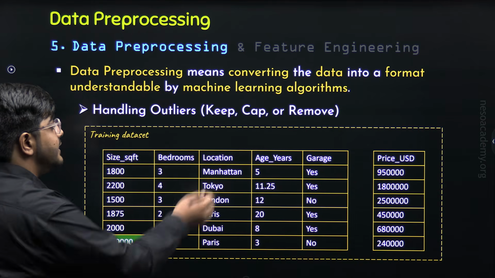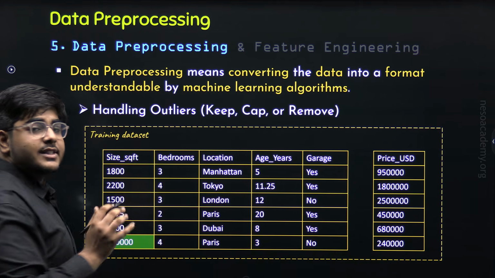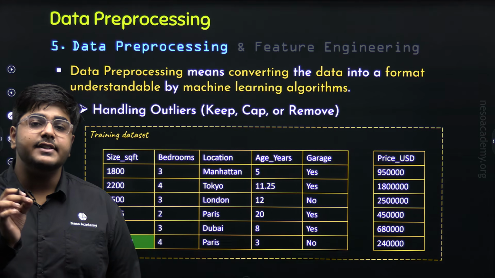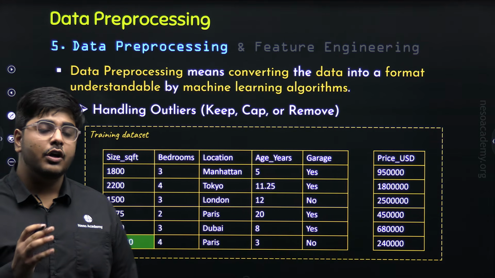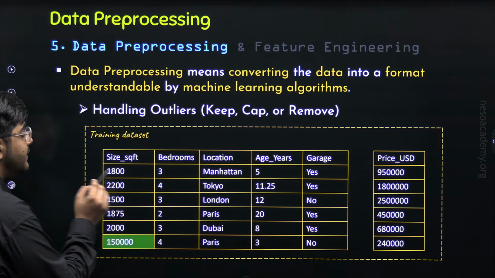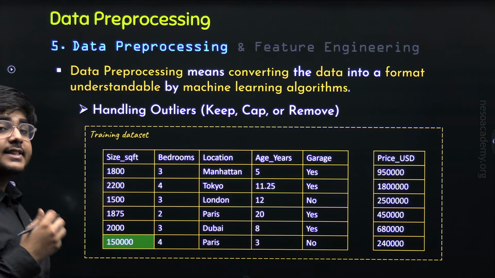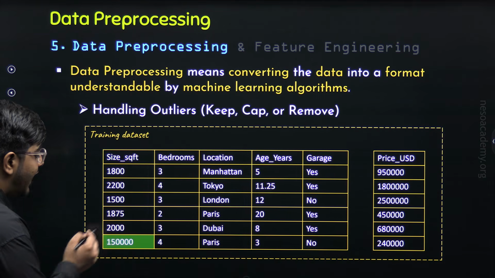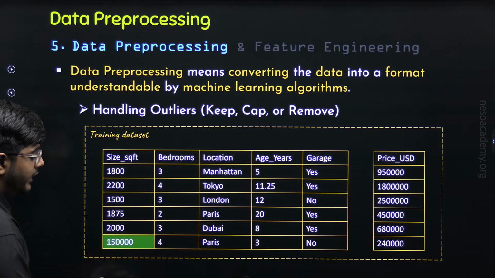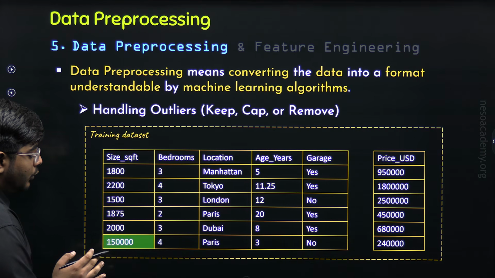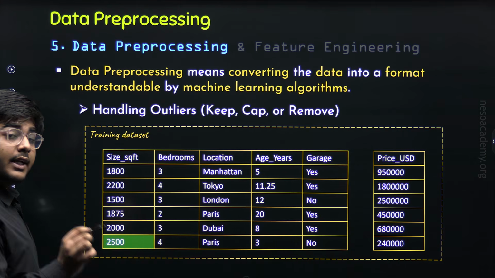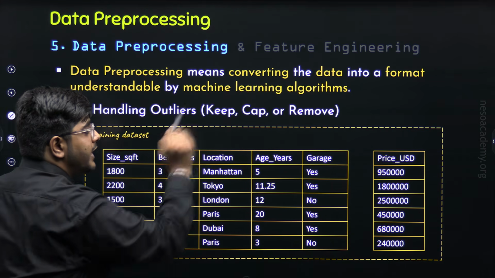Now the next one is cap. What is the meaning of cap? In the cap operation, we set a fixed limit for a particular column. For example, for the column size SQFT, if I set an upper limit as 2500, then all the values above 2500 will be capped to come to the value 2500. That is the upper limit. This is known as the cap operation.